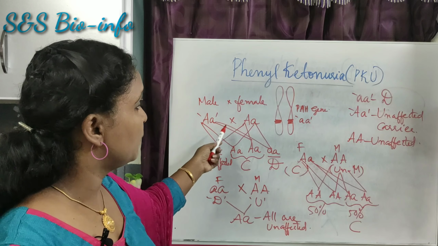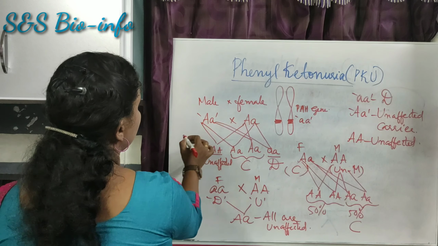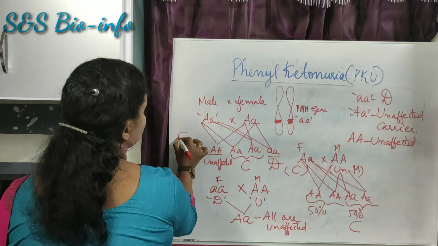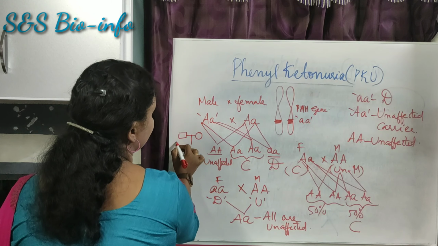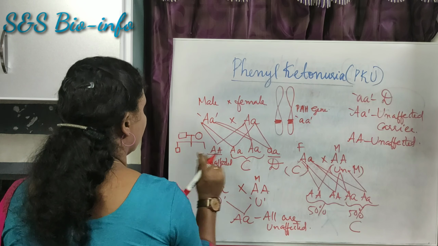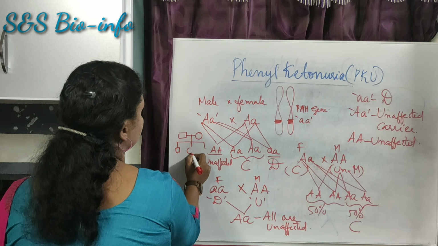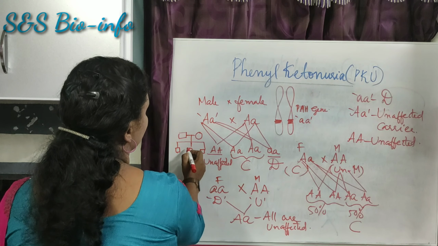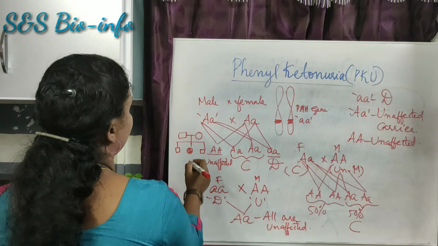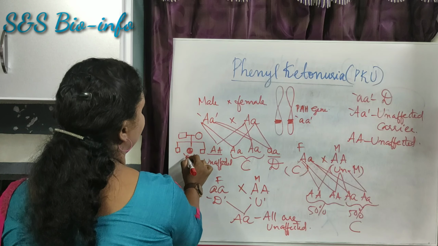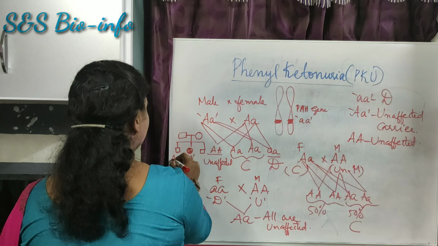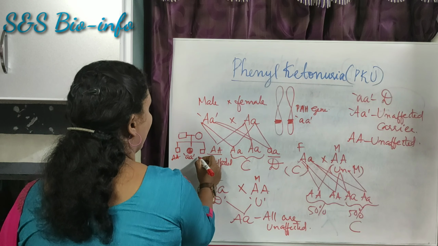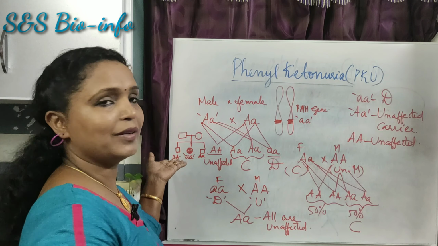So how can we make the pedigree of the first one? Carrier male, then carrier female. The children, how many? Suppose 3 children. Here one boy, girl, again one boy. Suppose the girl is affected. So the girl will be homozygous recessive. The others are unaffected, meaning either homozygous dominant or heterozygous dominant.